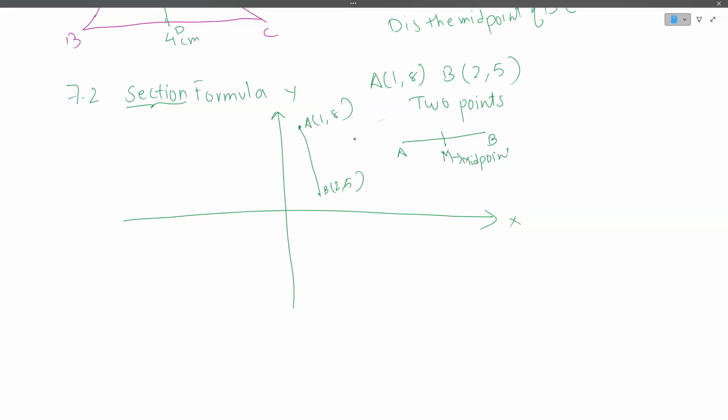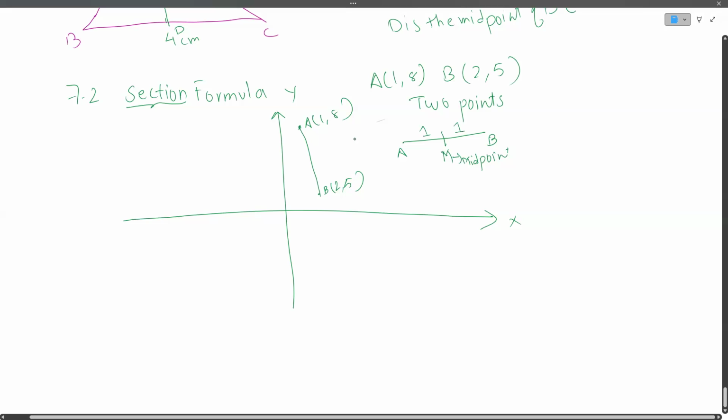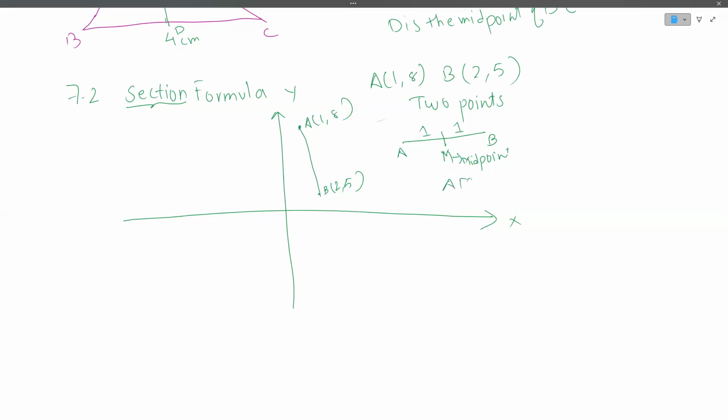M would be the midpoint. Then the sections AM and MB will be in the same ratio, 1:1, right? And I can also divide this in many other ways. I can say that M would be closer to A, here 1, and this would be 3.